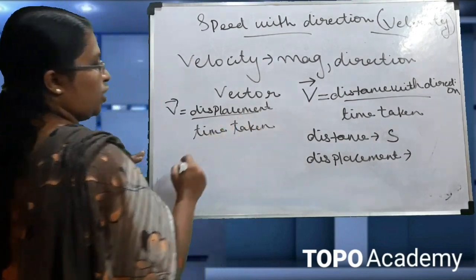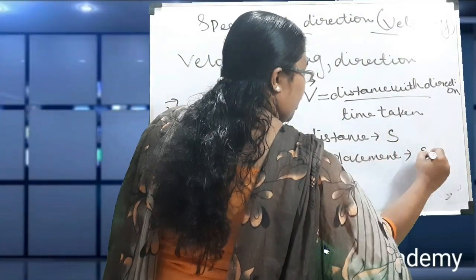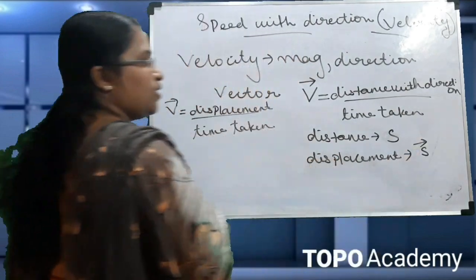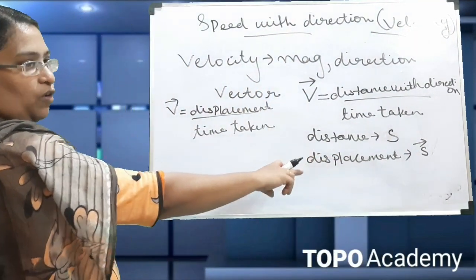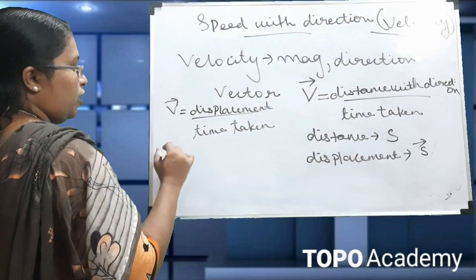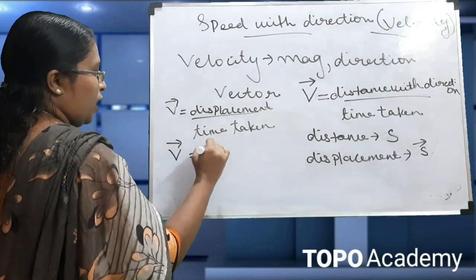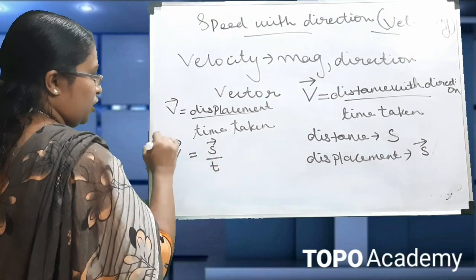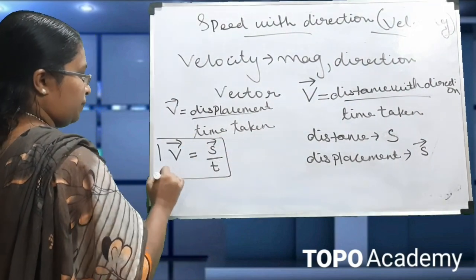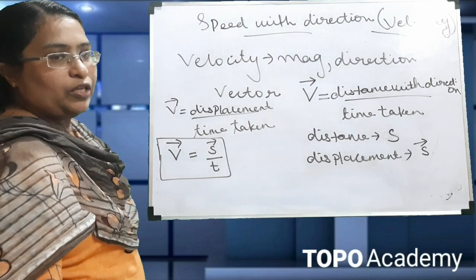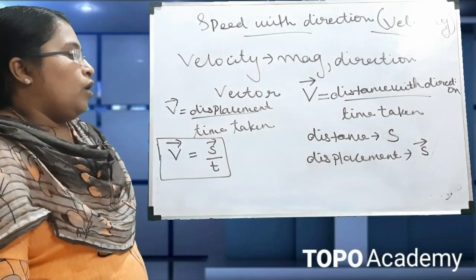What is the term to denote displacement? It is vector s, because it is a vector quantity, so we put an arrow mark. So the equation to find the velocity is v equal to s divided by t.